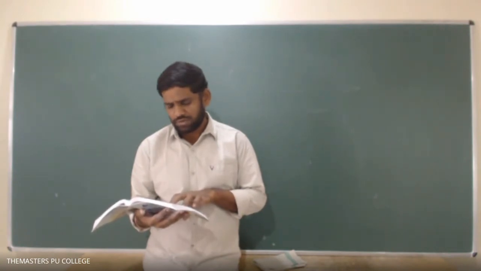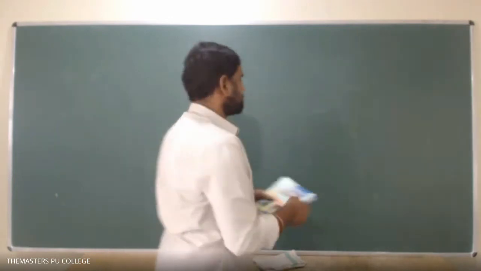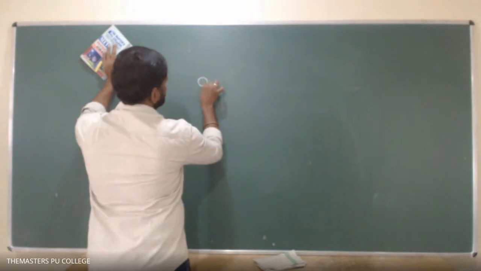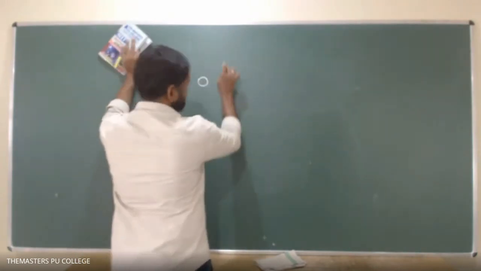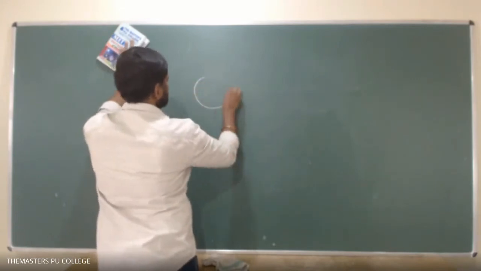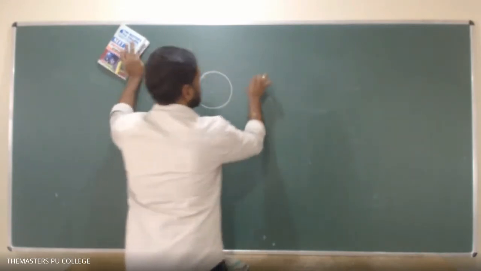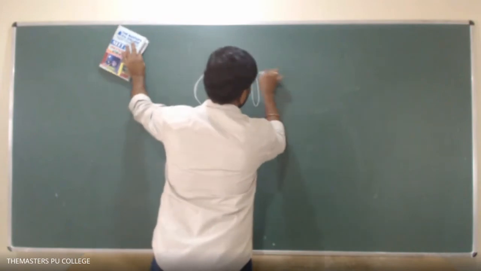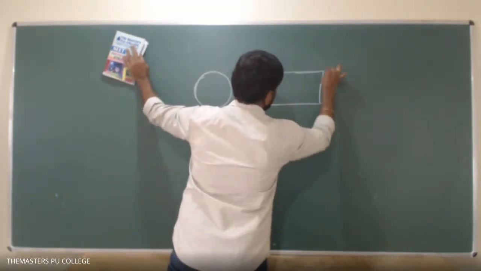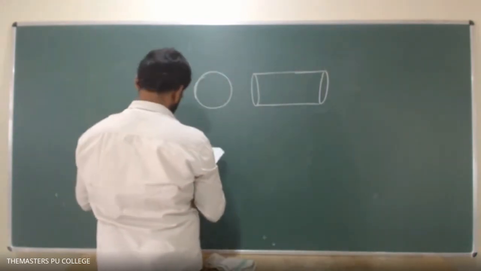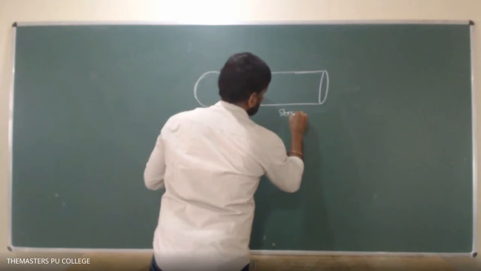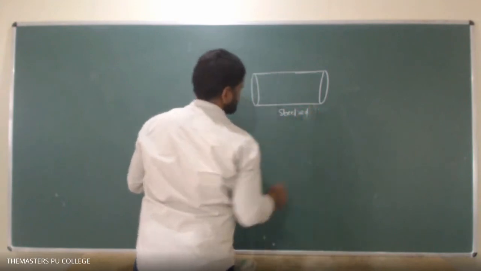Okay, so right, this is the aluminum ring. Let me write this. This is the steel rod.